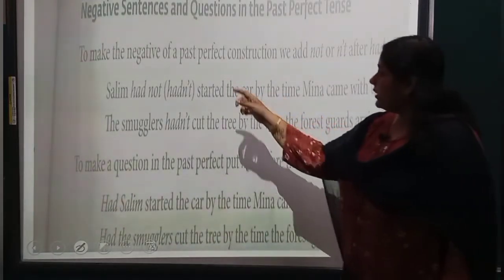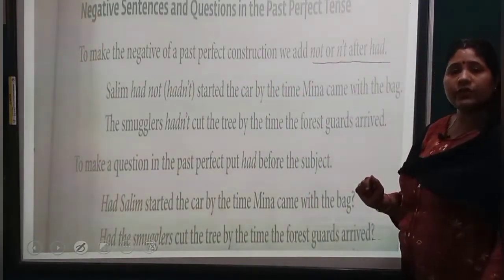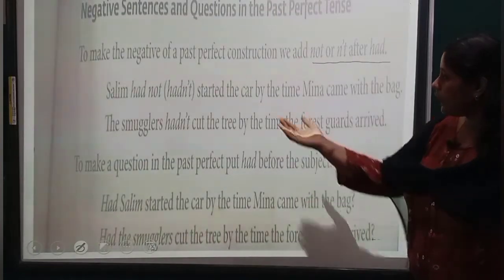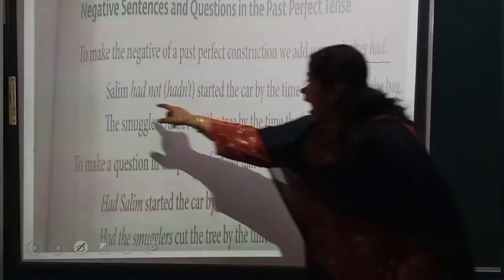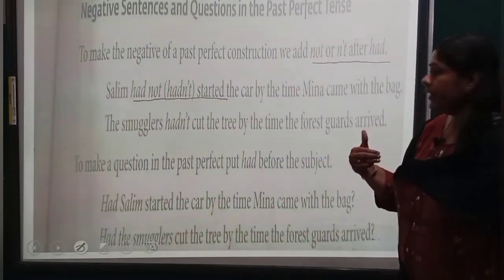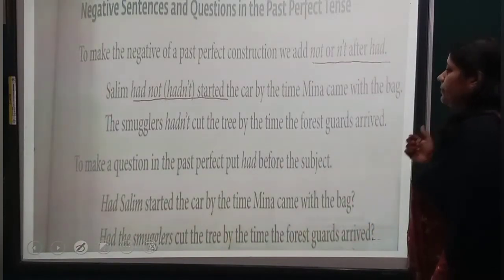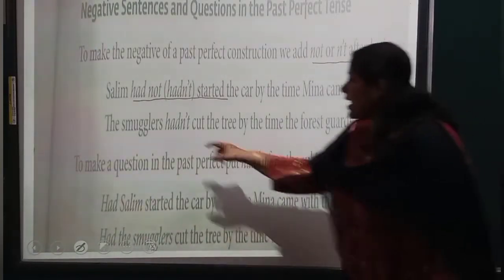To make the negative of a past perfect construction, we add not or n't after had. For example, Salim had not started or hadn't started. V3 remains as it is. The car by the time Meena came with the bag. The smugglers hadn't